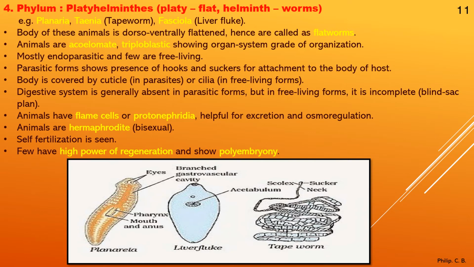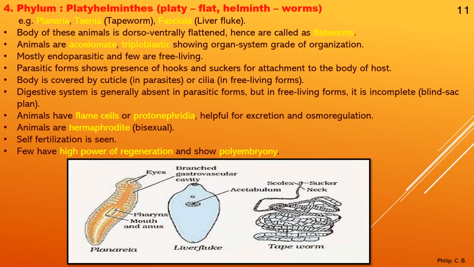Only in case of the free living form it is present, but it's a blind sac pattern, meaning opening from one end, food enters and leaves through the same opening. Next, animals have flame cells or protonephridia. Again, new terms coming here, flame cells or protonephridia, which help for excretion and osmoregulation. There is removal of waste products from the body, excretion, and osmoregulation to maintain the internal environment of the body.